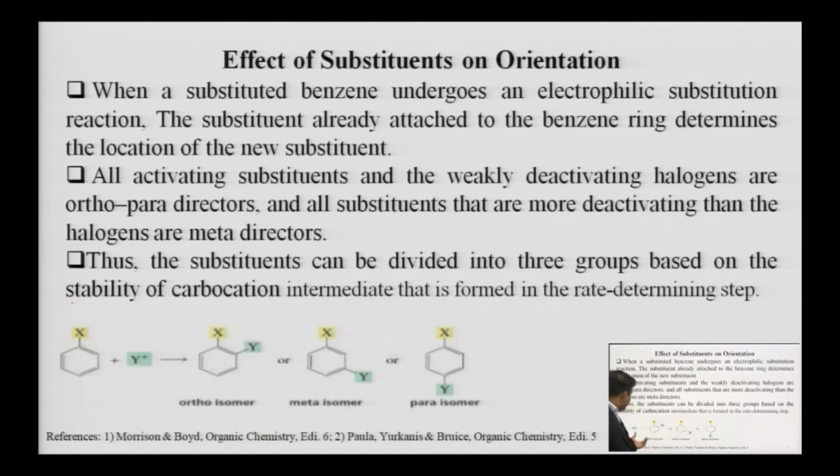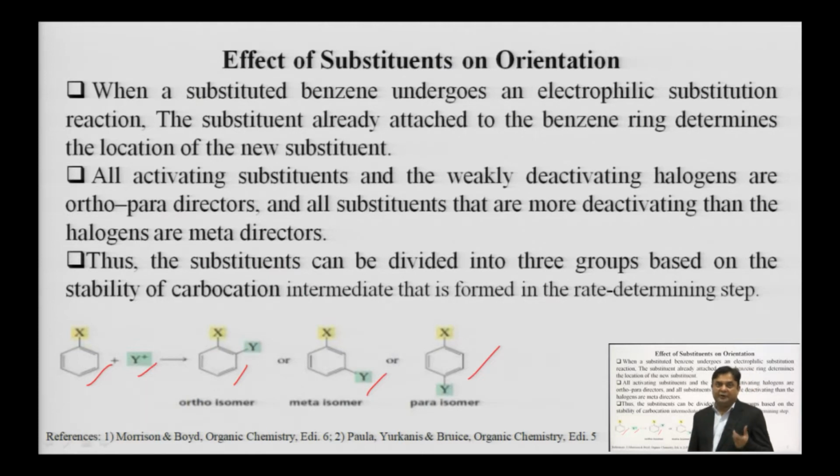Here we are having a monosubstituted benzene. And when the second electrophile approaches that substituted benzene for attack, we can get three types of isomers: ortho isomer, meta isomer, or para isomer. So which isomer will be formed as the major product? It will depend on the substituent which is already present. इस पे डिपेंड करेगा.